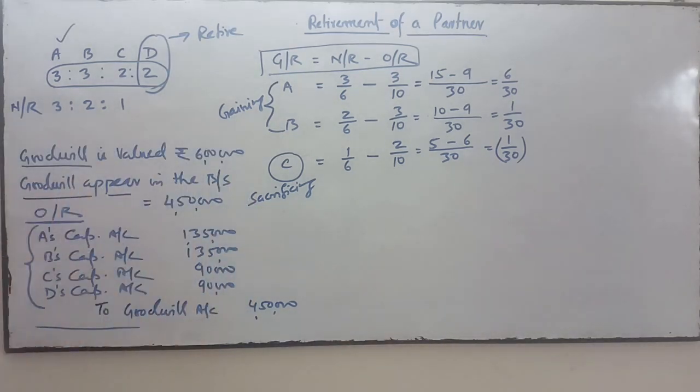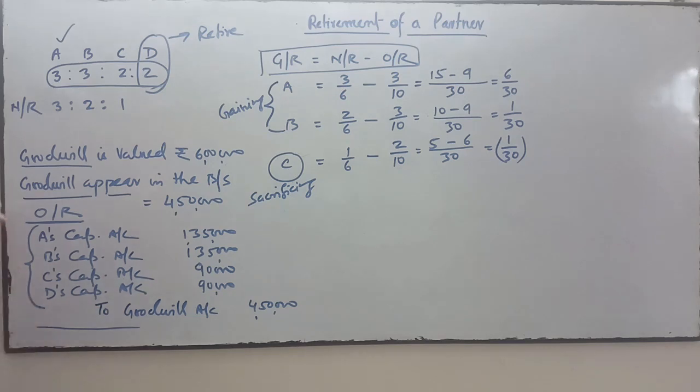Narration will be very simple. Being goodwill written off on the date of retirement and transferred to all partners' capital accounts in their old ratio. You write these things in the narration. Being goodwill written off on the date of retirement of D in their old profit sharing ratio.